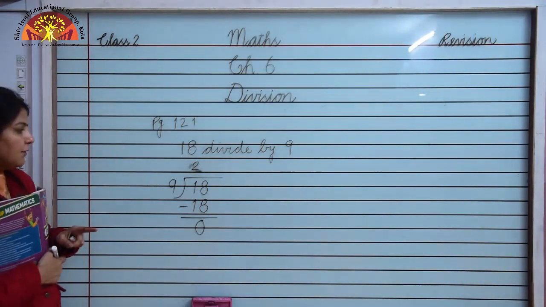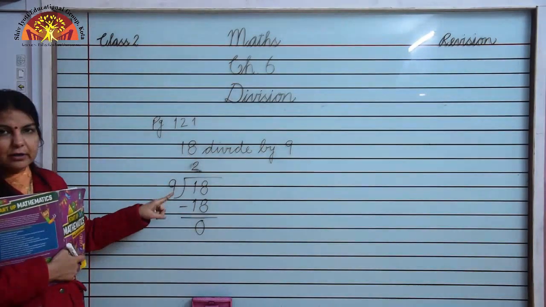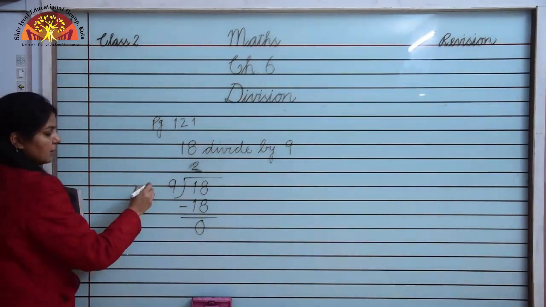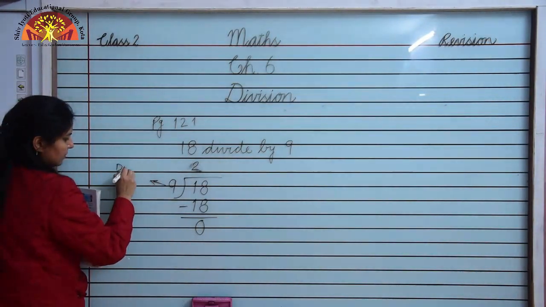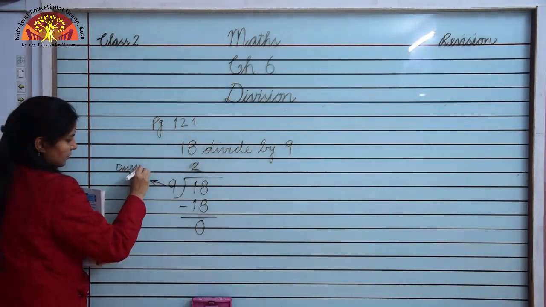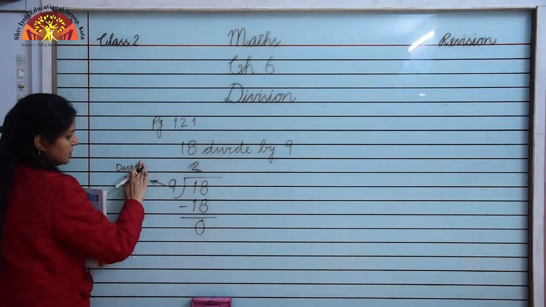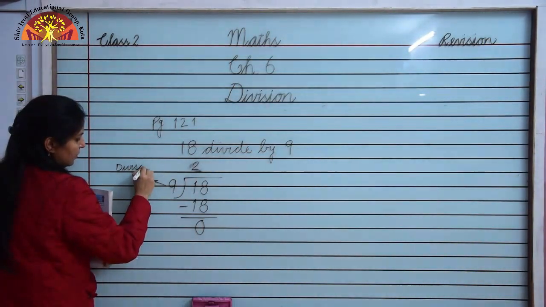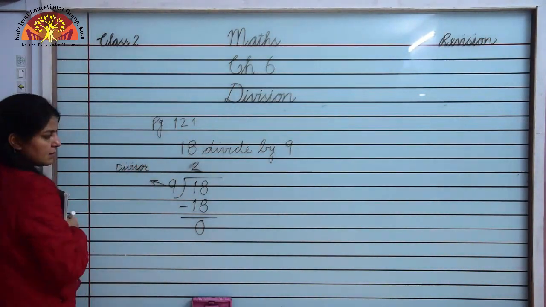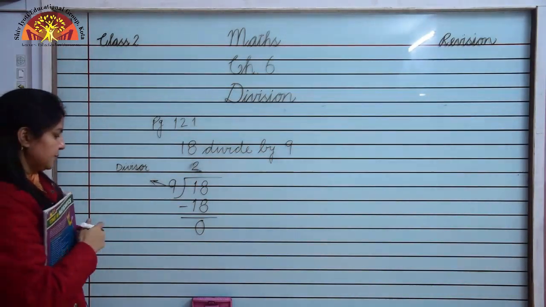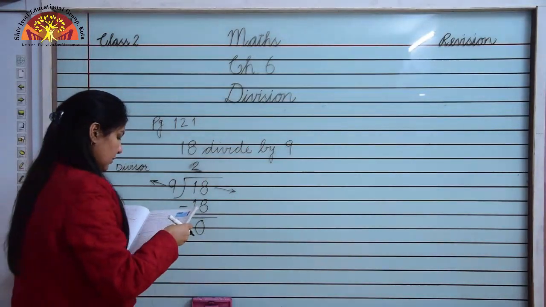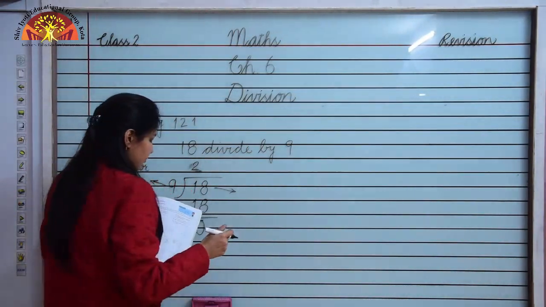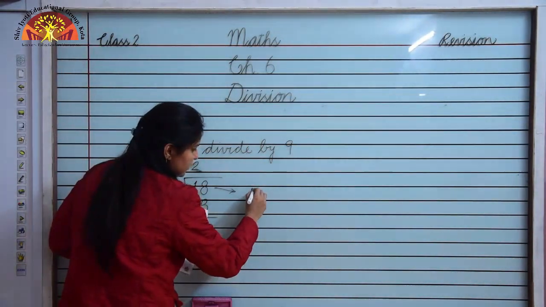So children, when we divide a number by the long division method, this number by which we divide is called the divisor, and 18, the number to be divided, is the dividend.